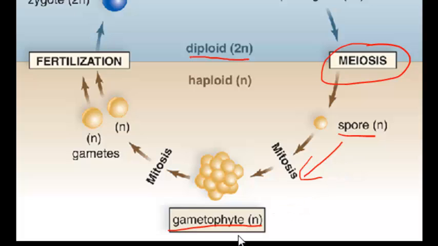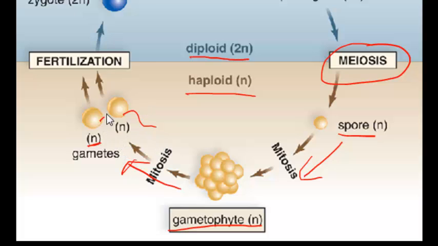And in this case, it's the gametophyte. The gametophyte is still haploid, meaning that it has only one copy of the chromosomes, N. Okay, this haploid gametophyte is going to go through mitosis and it's going to create gametes. Now gametes, guys, are going to be egg and sperm. So this first one will be the egg, and this one I'm going to draw a tail on so that you can see it's the sperm, just so we can see the difference.